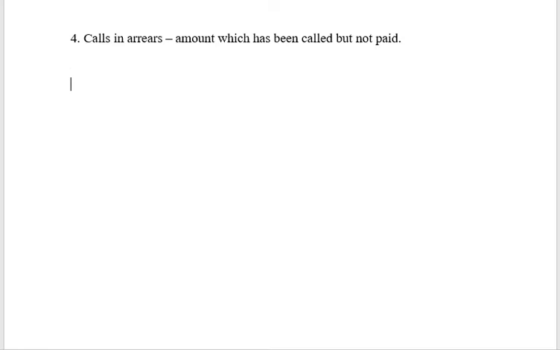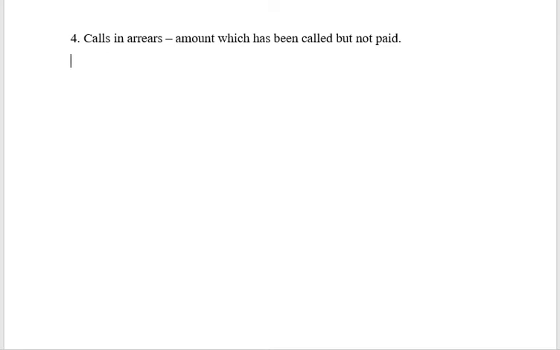So what is the journal entry here? What was the entry when we passed for receiving the money? Bank account debit to share allotment or to share call, whichever is the case. Here we are going to treat them as a debtor. So we are going to create an account called calls in arrears account.